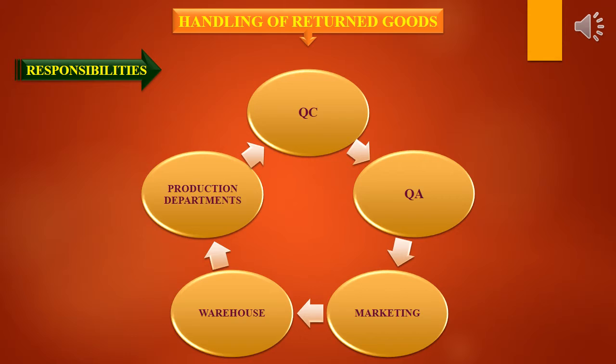Let's see who will take the responsibilities in handling of returned goods: QC and QA departments, marketing department, warehouse and production departments.